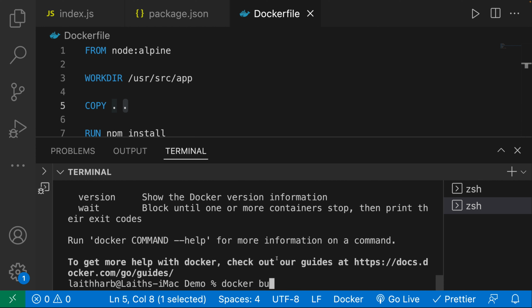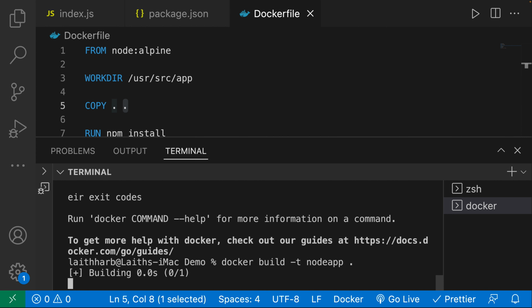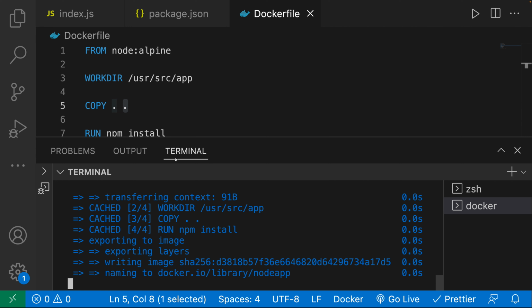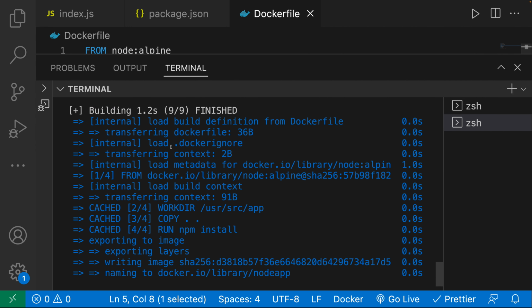Docker build, and then -t to tag it. I'm going to call this app node app. And then I'm going to say dot to specify where my Dockerfile is. And now you can see we have a bunch of commands going on.